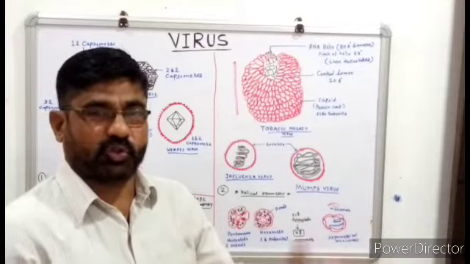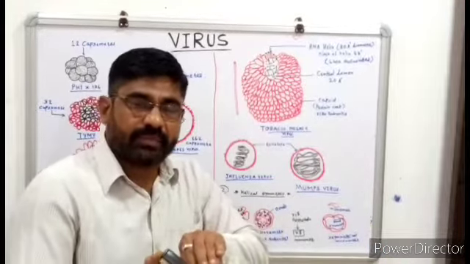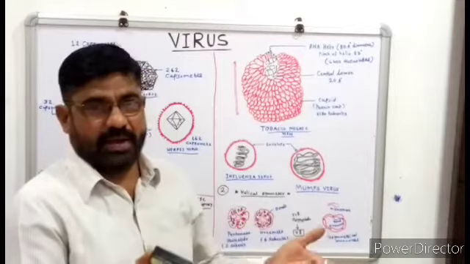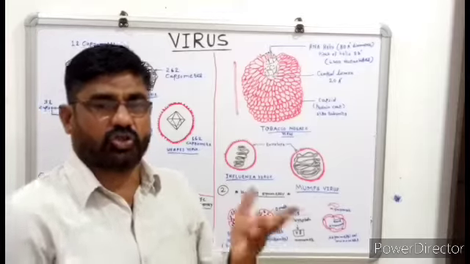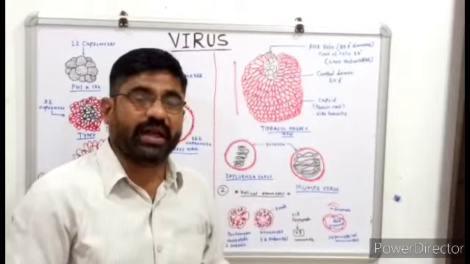By themselves they do not multiply, and there is no division in the structure of the virus. There is a crystallized structure with nucleic acids at the core.